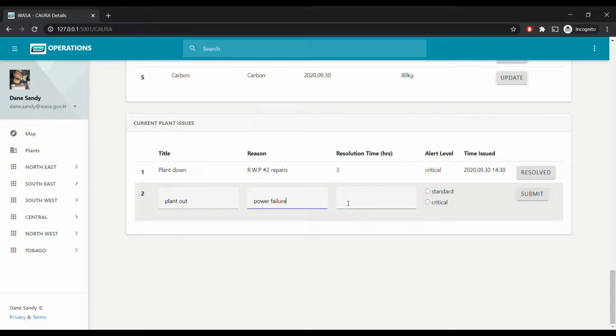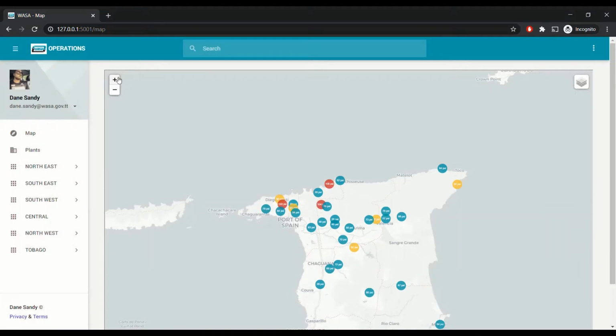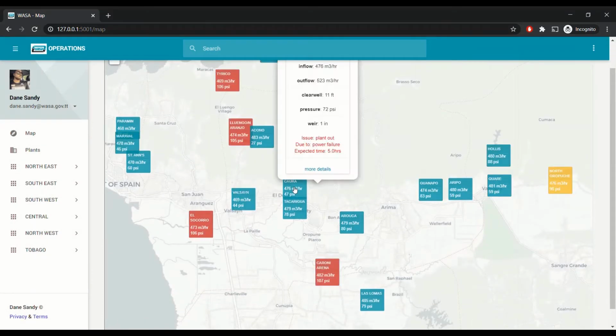Right, and it estimates to be down for 5 hours. Let's say this is a critical alert since the plant is being out. So when they click submit, you immediately see feedback here. And if you go to the map view and click on Cora, you see it shows up here. Okay.